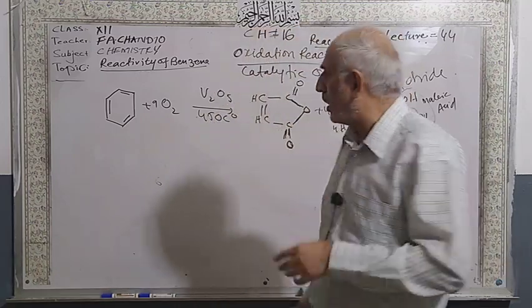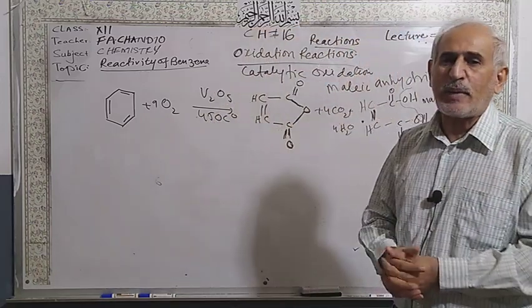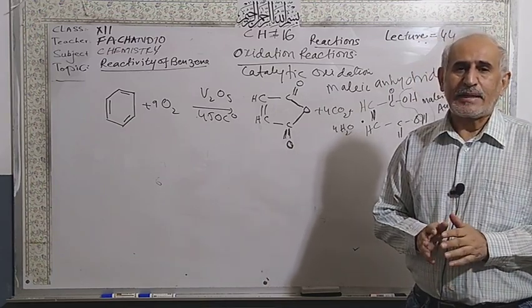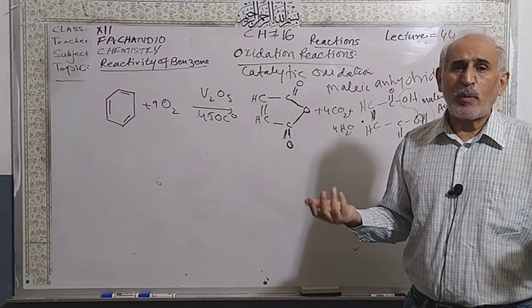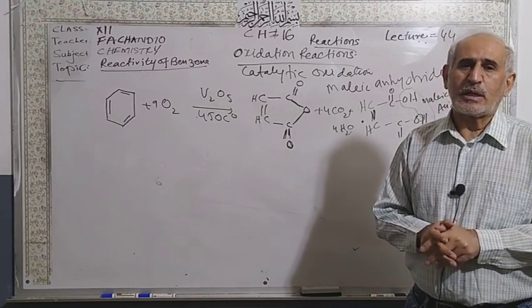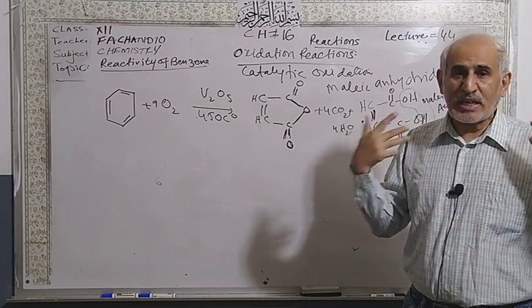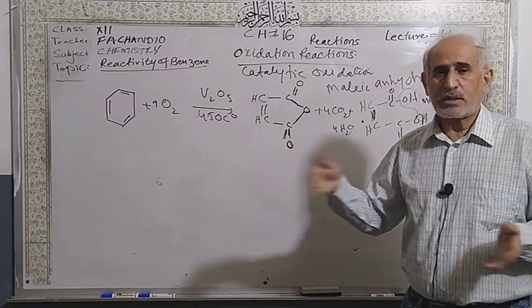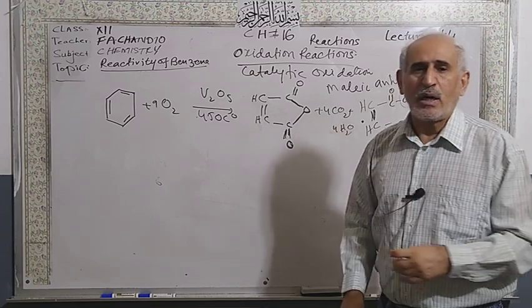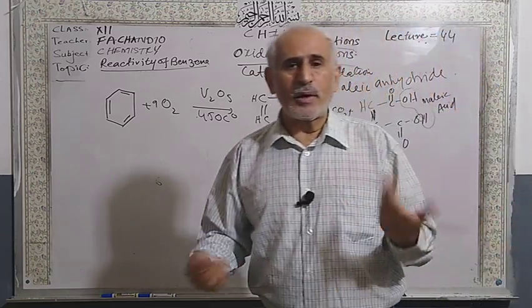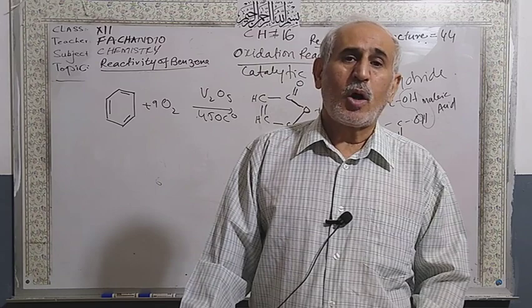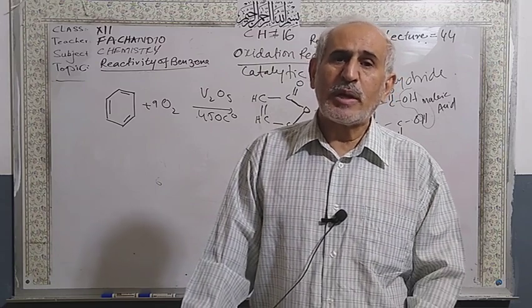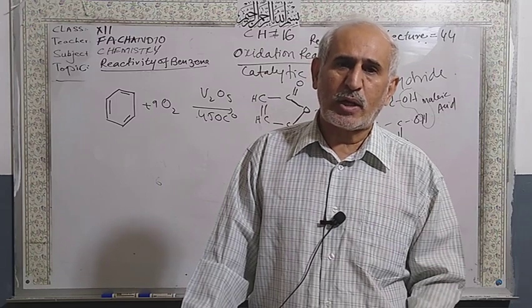Benzene does not oxidize by potassium permanganate and potassium dichromate. When we discussed the structure of benzene, I told you it was a very big problem for scientists to see the structure of benzene. Straight chain, branch chain, unsaturated, double bond, triple bond? How many double bonds, how many triple bonds? Maybe cyclic like this one. This was a big question for the scientists. Then I told you the Kekulé structure.